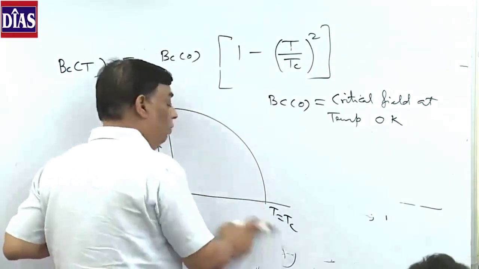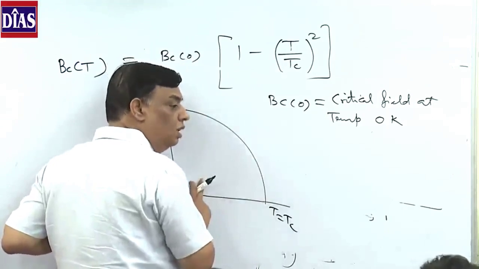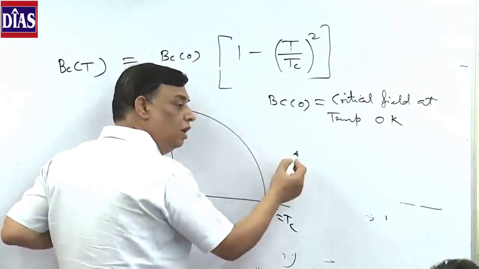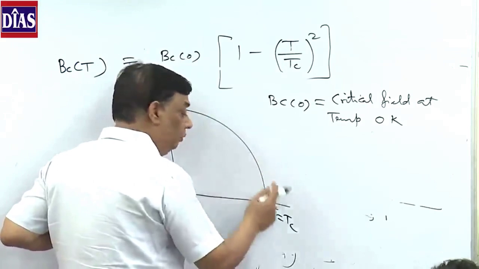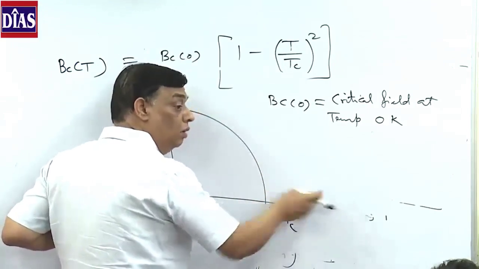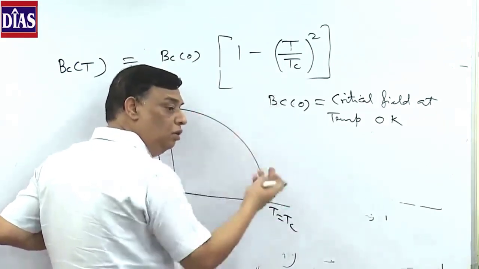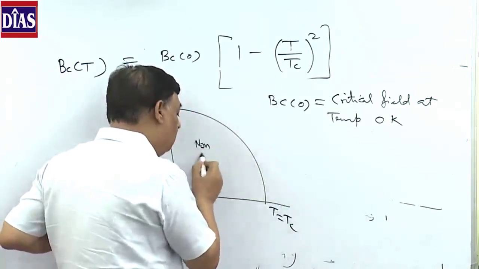Below Tc the material is superconducting; above it, it loses superconductivity and becomes non-superconducting.